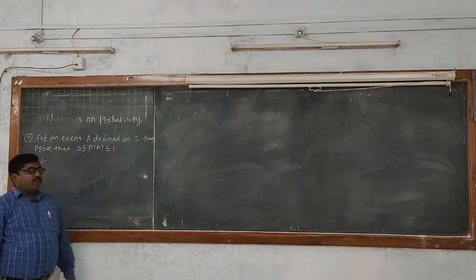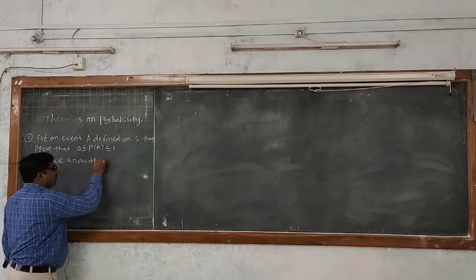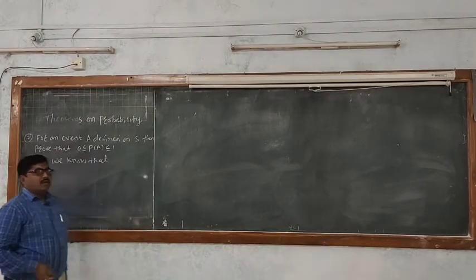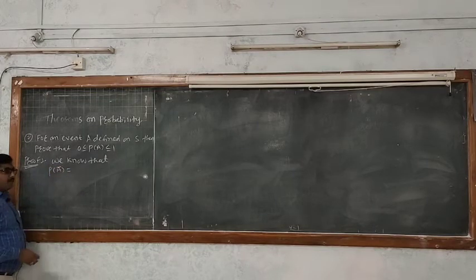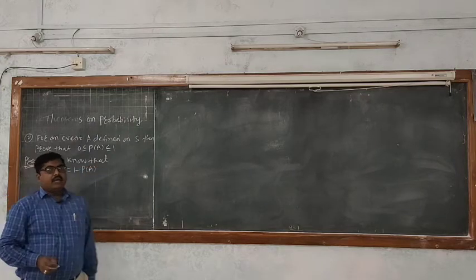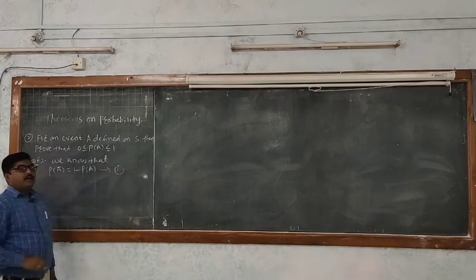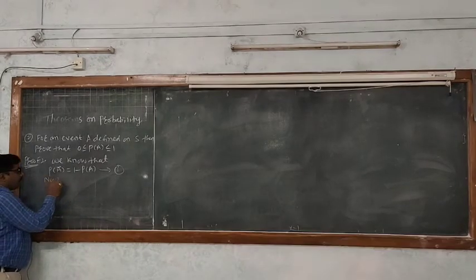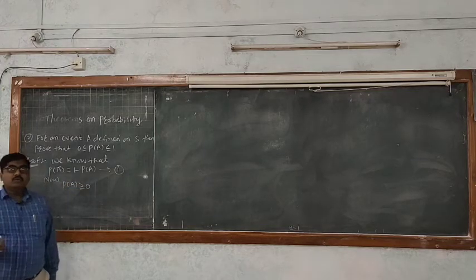We know that, so what we know? We know that in the last theorem, that is first, P of A bar, the probability of complement, is equal to 1 minus probability of that event. Give it equation number 1. Now P of A bar is greater than or equal to 0. How?